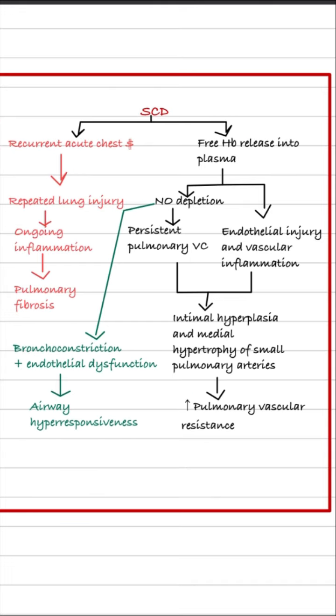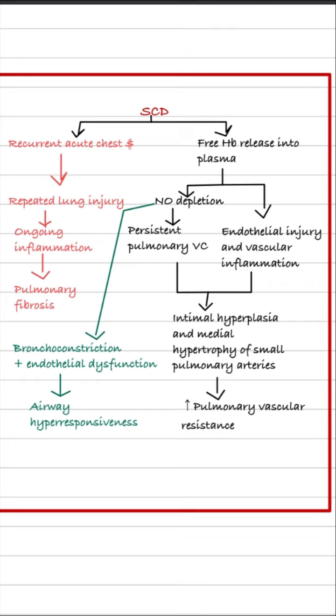Let's first talk quickly about the pathogenesis. Here we have three pathways. When cells sickle, this leads to free hemoglobin release into plasma, and that causes nitric oxide depletion. And we all know that nitric oxide is responsible for vasodilation. So when nitric oxide depletes, it causes persistent pulmonary vasoconstriction, and that goes with endothelial injury and vascular inflammation. They both lead to intimal hyperplasia and medial hypertrophy of small pulmonary arteries, and that raises the pulmonary vascular resistance,